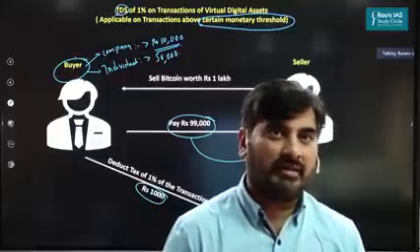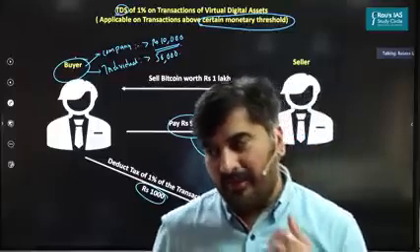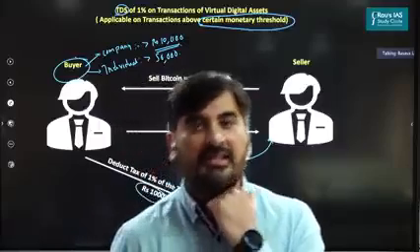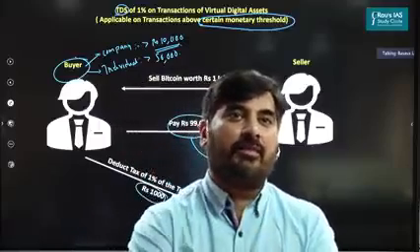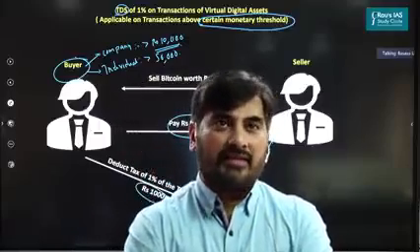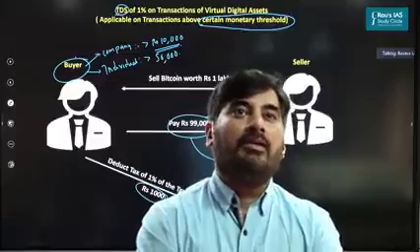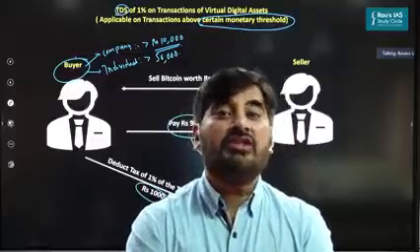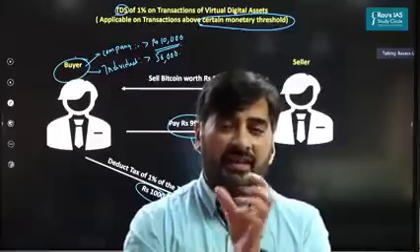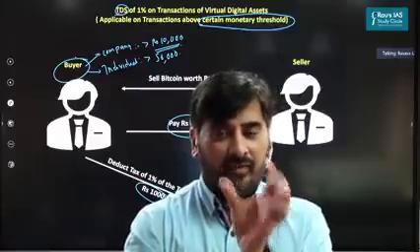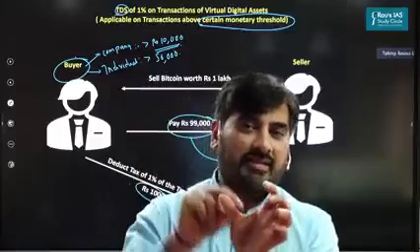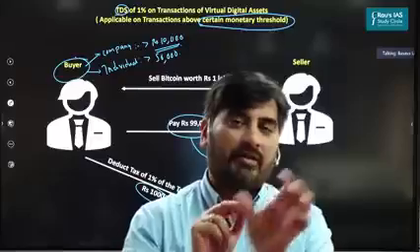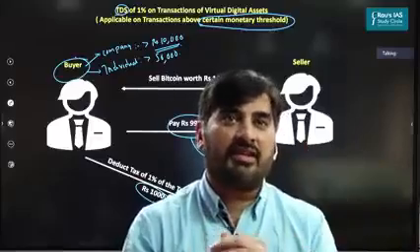So that's a thing. Apart from that, there's another problem with respect to GST on crypto transactions. See, when you do transactions on crypto exchanges, the crypto exchanges such as CoinSwitch, Kuber, etc., they earn commission. The question is whether this GST will be applicable on the value of the transaction, or will it be applicable on the commission earned by the crypto exchanges?